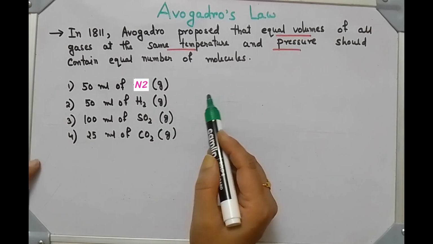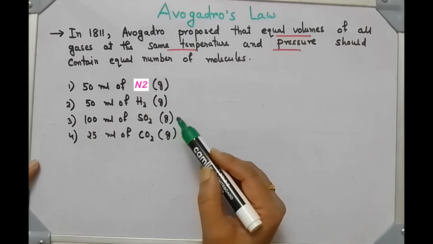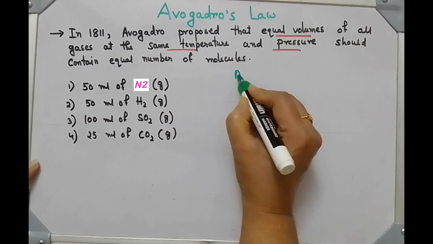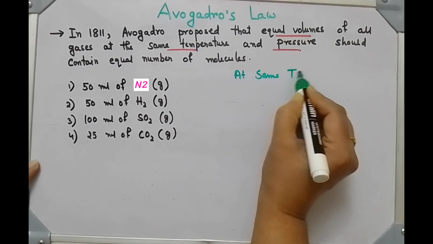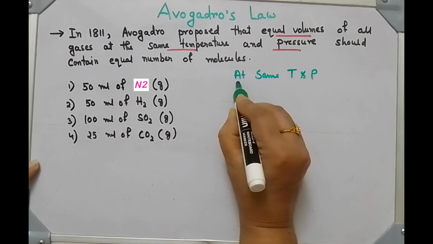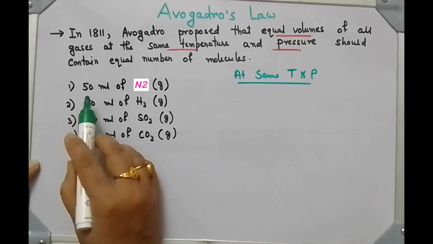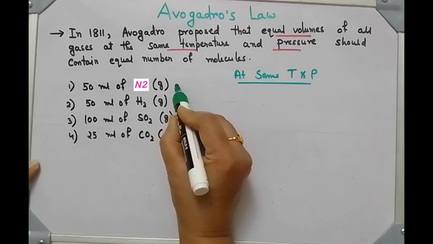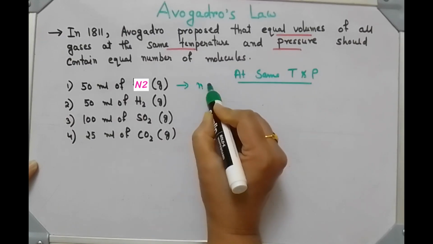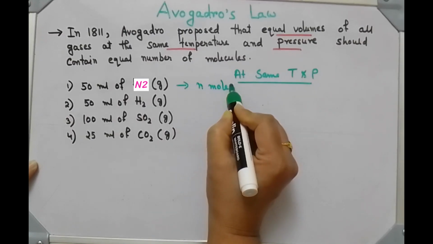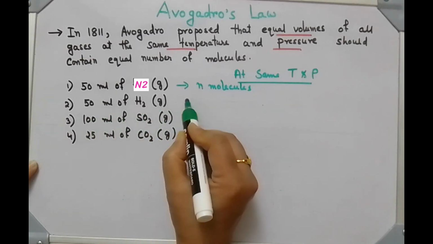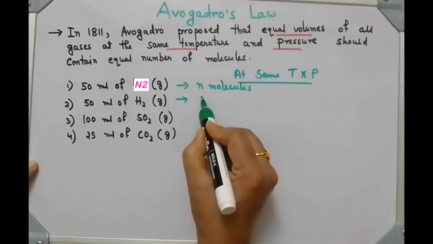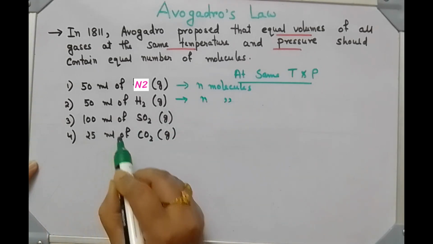Now suppose we are having all these gases at the same temperature and pressure. Then 50 ml has n molecules, n number of molecules. Then 50 ml of hydrogen gas will also contain n number of molecules.